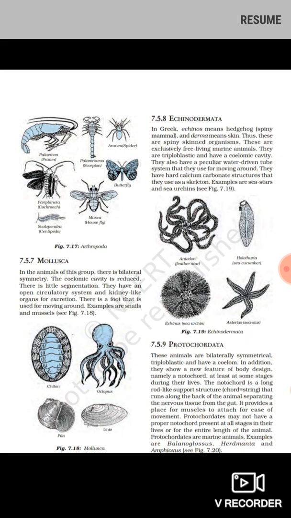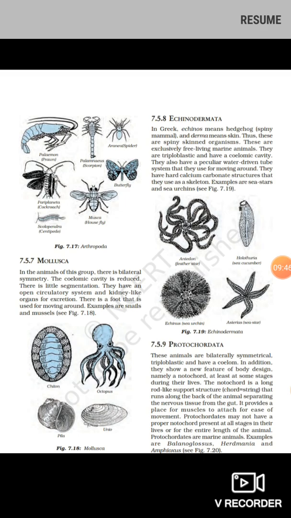Let us move to the next phylum, that is phylum Mollusca. Mollusca, they are soft bodied organisms. The organisms which come under this phylum are all soft bodied. They have no bones. Their body is very soft. You can see the diagram is given over there. You will be finding octopus. Their body is very soft, so they are soft bodied organisms.